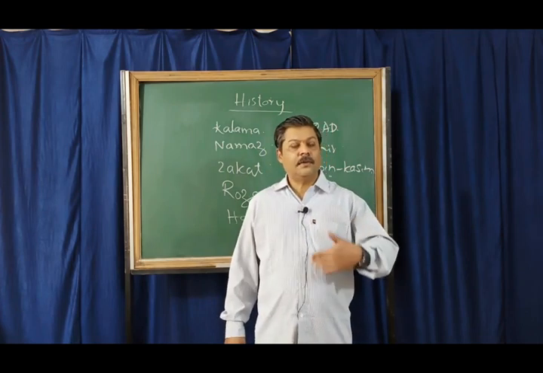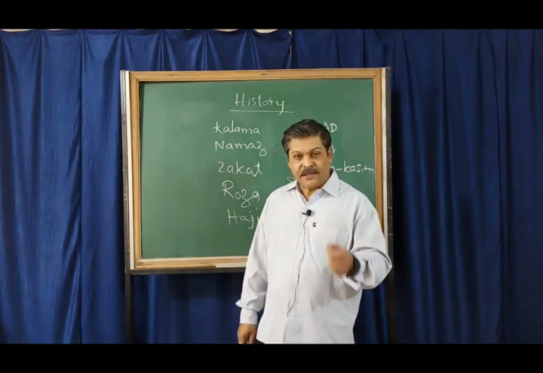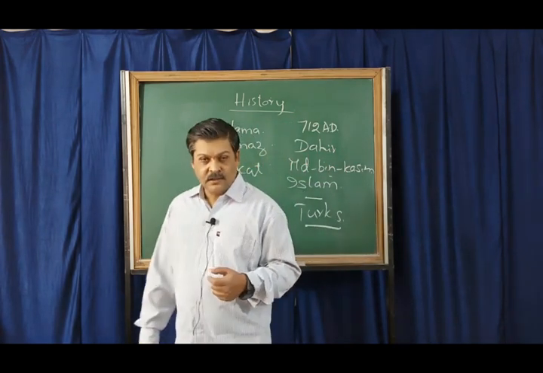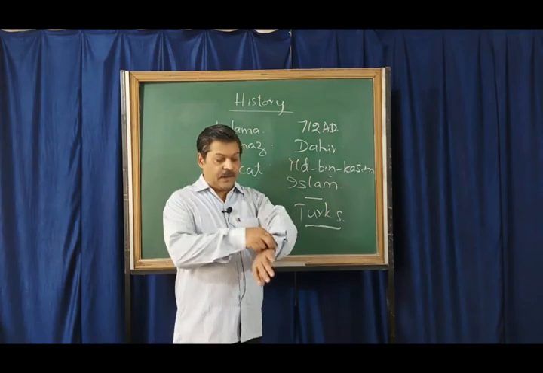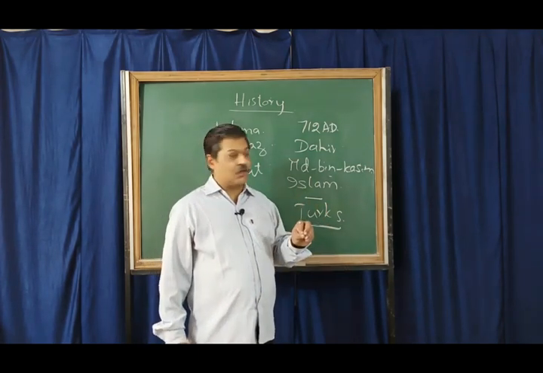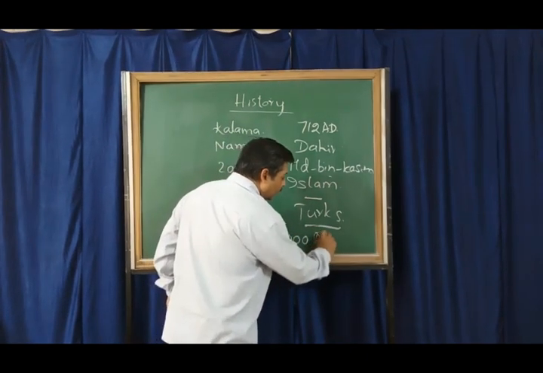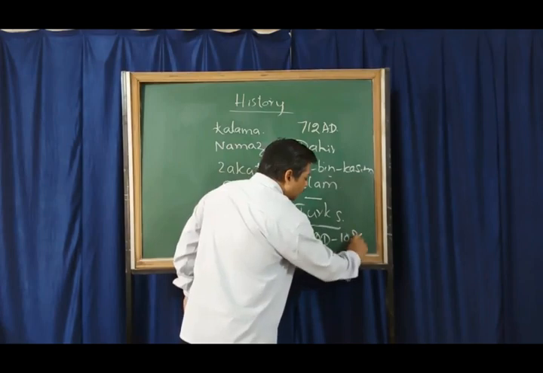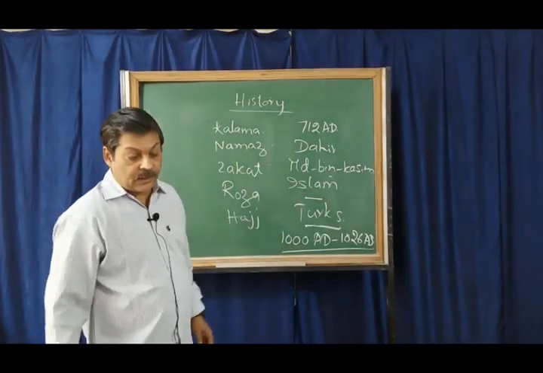So actually it has to be pronounced Muhammad of Ghazni. Ghazni is the name of a place in Afghanistan. So he was a Turk and he invaded India in the 11th century, from 1000 AD to 1026 AD. The invasion of Muhammad Ghazni took place.